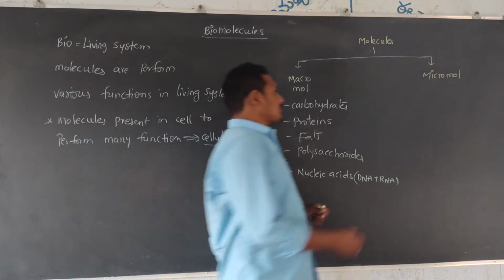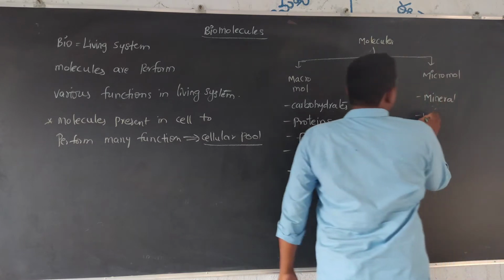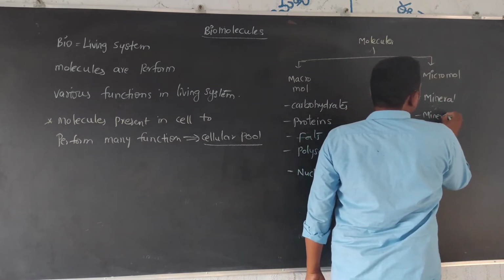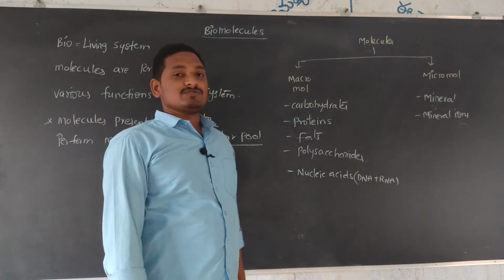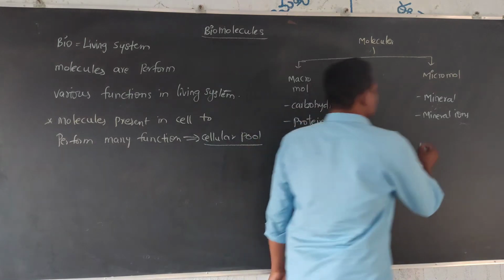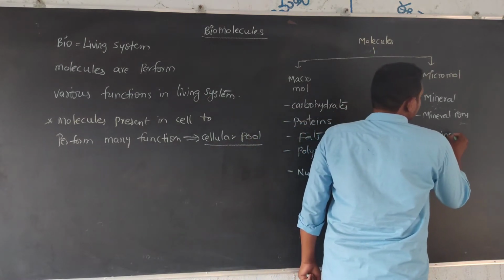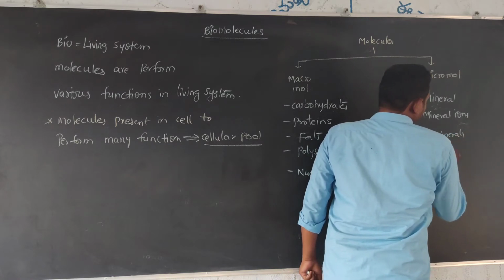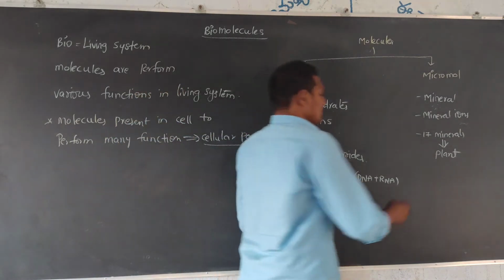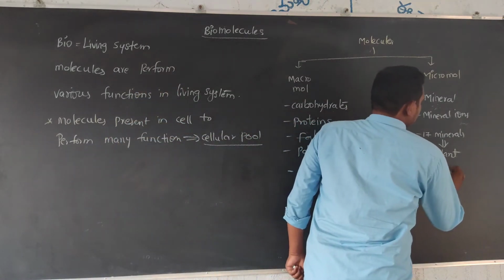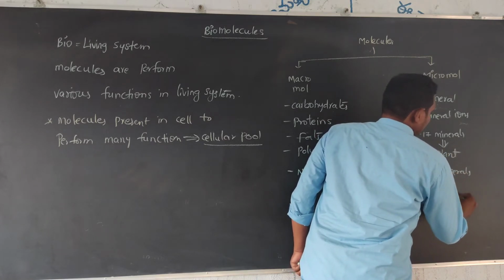Next, micromolecules: minerals and mineral ions come under micromolecules. About 17 minerals are essential in the plant body, and 24 minerals are essential in the animal body.